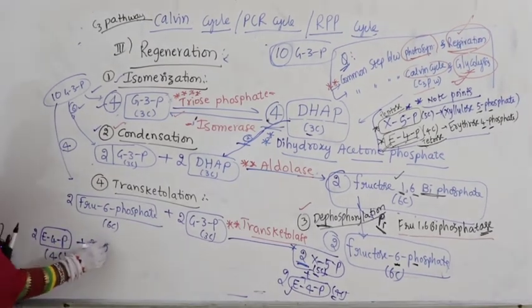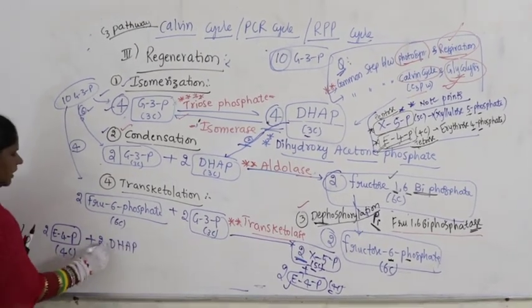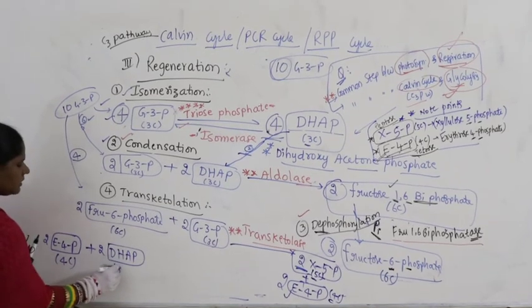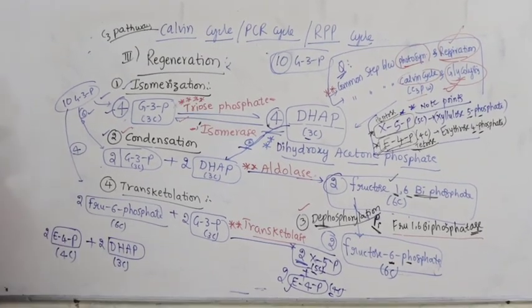Now 2 molecules of DHAP, each having how many carbons? 3 carbons. Guys, questions will come, they will ask you the number of molecules of tetrose sugars to the number of molecules of triose sugars that participate in the Calvin cycle. The number of molecules is important, the number of carbons is also very important.